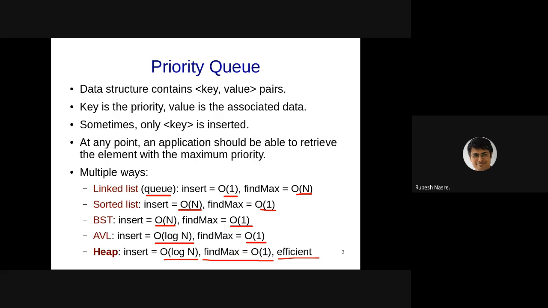Murari says with deletion also order one is possible. Yes, in the context of heap, deletion with order one is going to be possible. In case of AVL, no. So I think we'll have to charge the deletion separately. You are right. So only find max might be order one, but if we have to delete, then we'll have to say something explicitly about the delete, because in AVLs also the deletion is going to be order log n. So we won't be able to say that delete max is going to be order one. The find max can be order one. Correct.